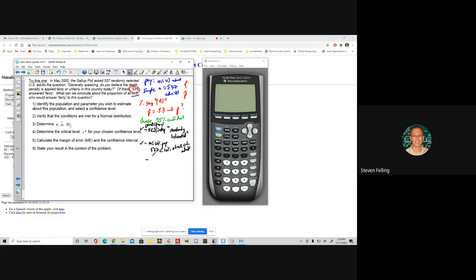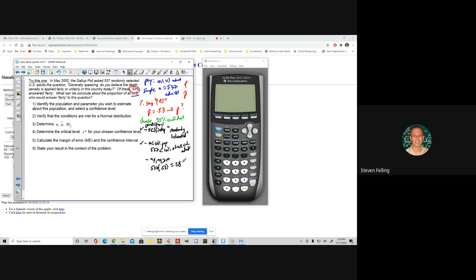Okay, and then the next thing we would do is we'd want to say that np and nq have to both be greater than or equal to 10. So n is 537 and p is 0.53. Right now I don't have p, right? Because I'm trying to find that. So I'm going to use my p hat because that's the only thing I do have for calculating this. 537 times 0.53. So when you don't have p, you use the p hat instead.